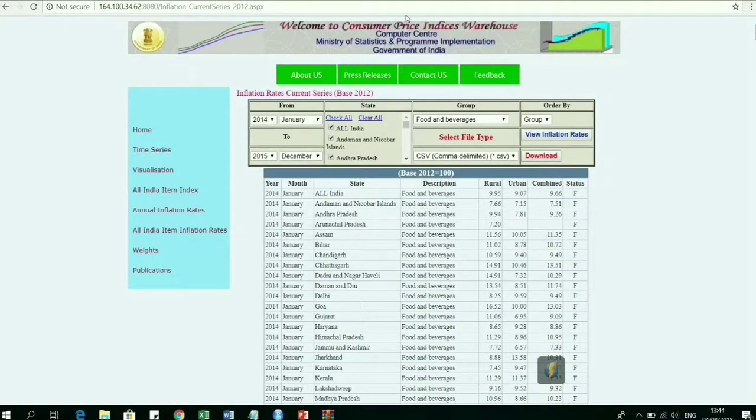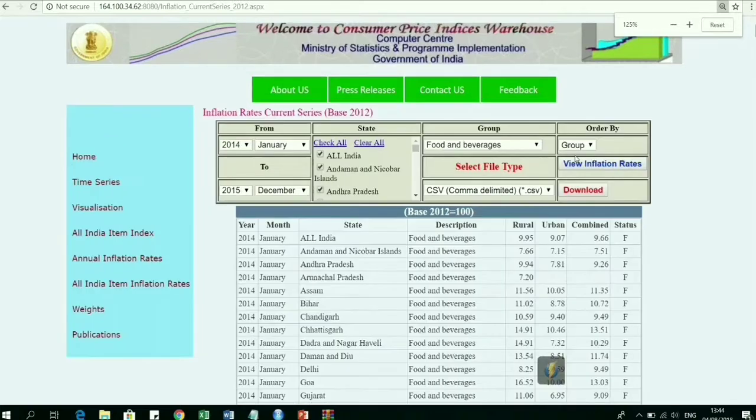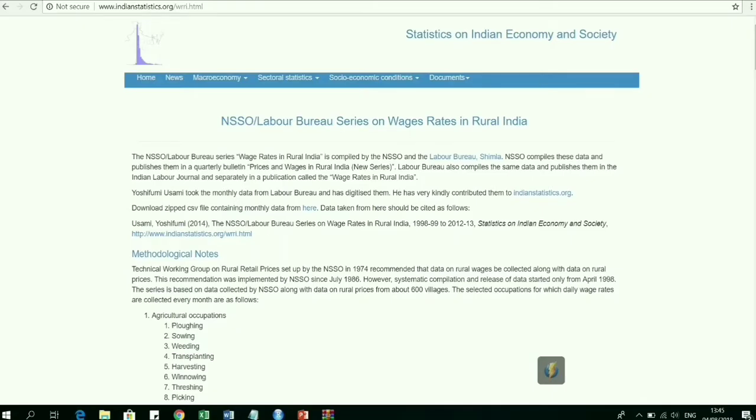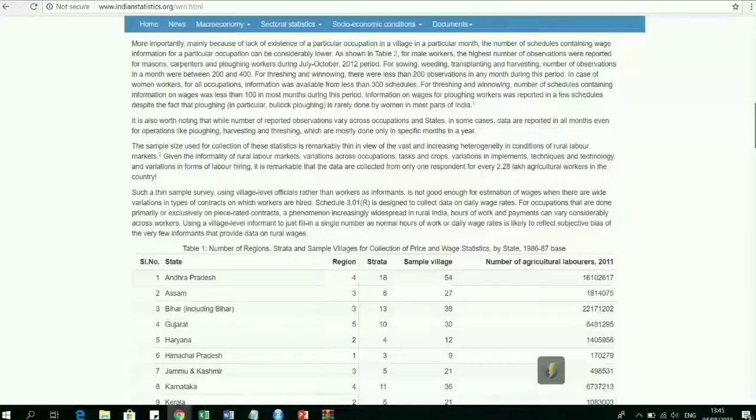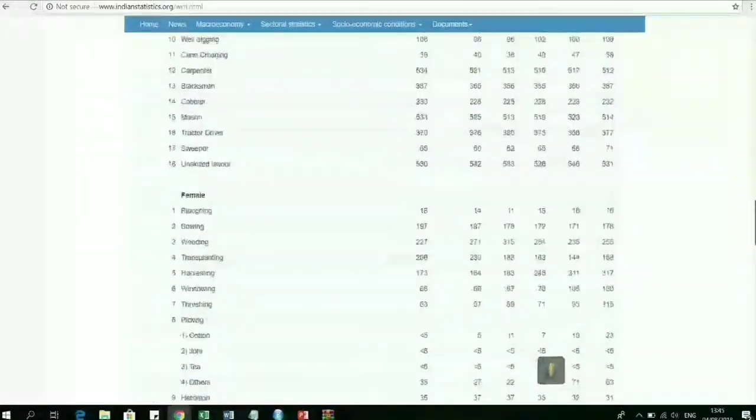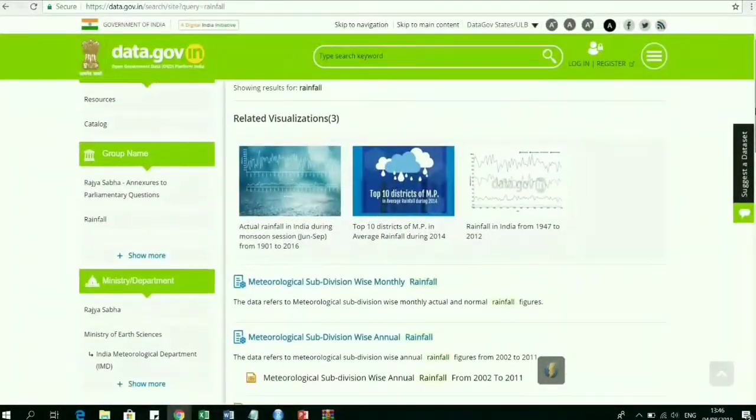We downloaded the inflation rate dataset from here, and here we have adjusted the filters on the web page. The inflation rate for rural and urban has been picked from the food and beverages group. This is at monthly and state level. Wages related to agricultural jobs have been picked from the Indian statistics site. Rainfall data has been picked from the data.gov.in site as an Excel file at monthly and state level.